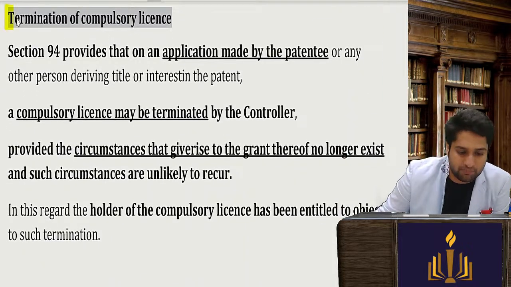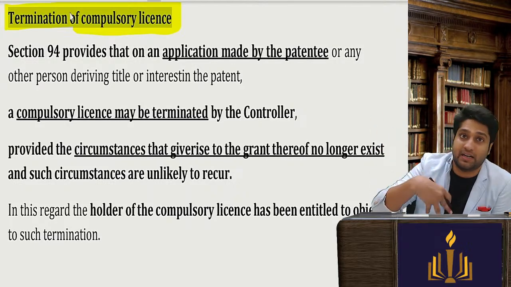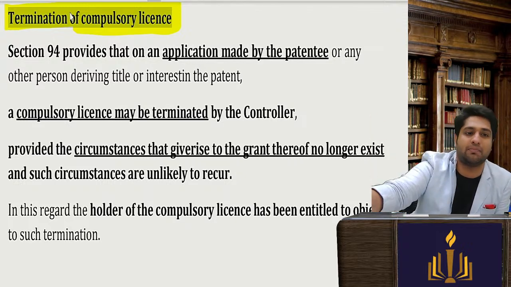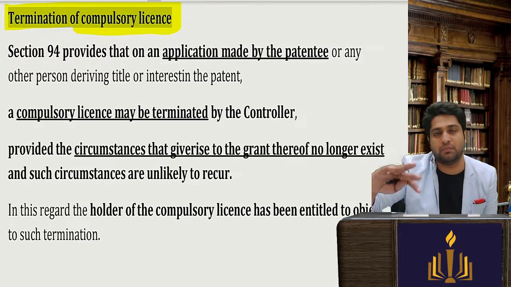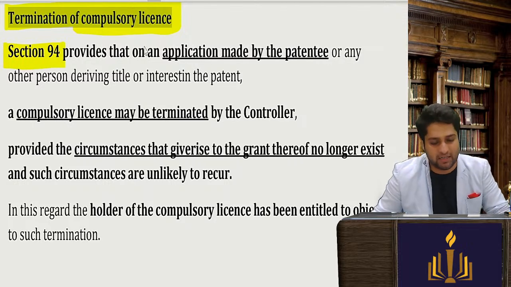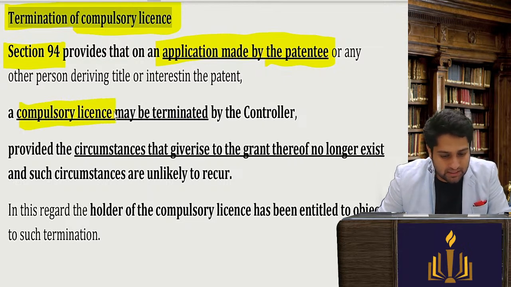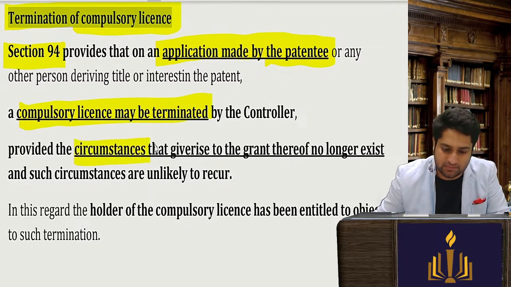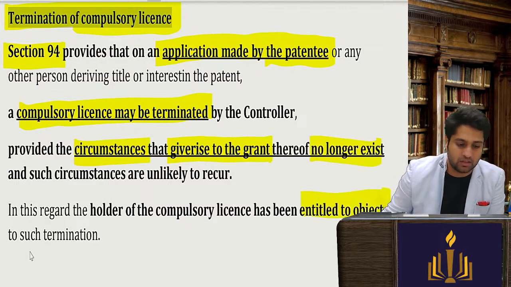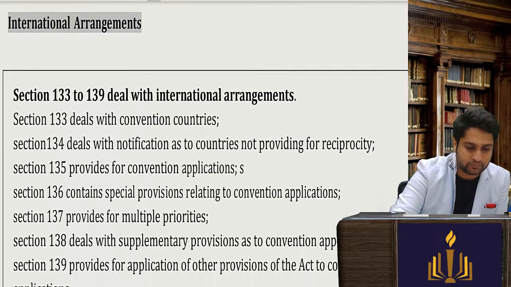Then termination of compulsory license. Now obviously a compulsory license cannot be granted forever. If the patentee, the inventor, shows that the reasons for which the grant was given are now over, it can be cancelled. An opportunity of being heard will be given to the licensee also. Section 94 provides that on application made by the patentee, a compulsory license may be terminated provided that the circumstances that gave rise to the grant no longer exist, and an opportunity of being heard and a right to object has been given to the licensee as well.